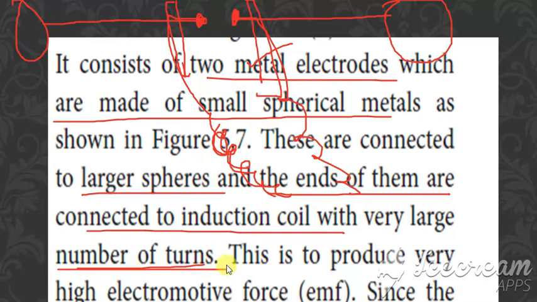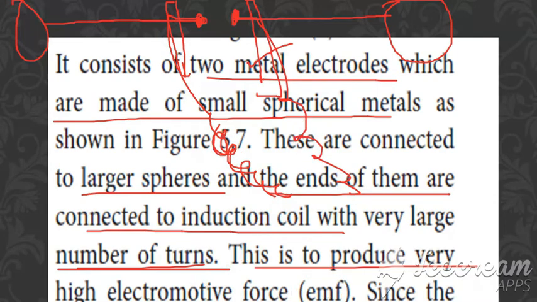a large number of turns, and this is to produce a very high electromotive force. What is electromotive force? It is EMF. Since we are considering a large number of turns, it should produce a high electromotive force.